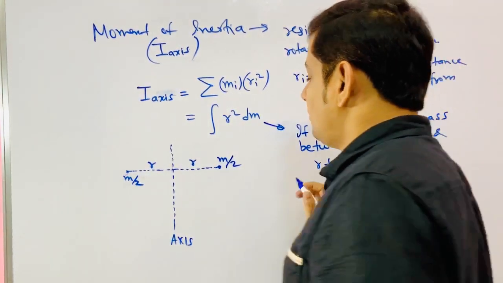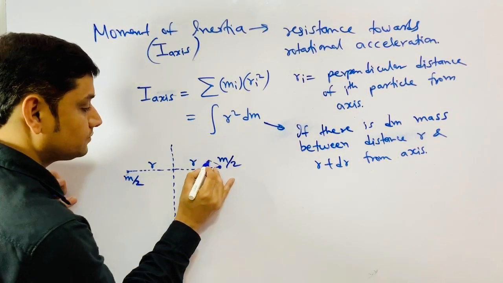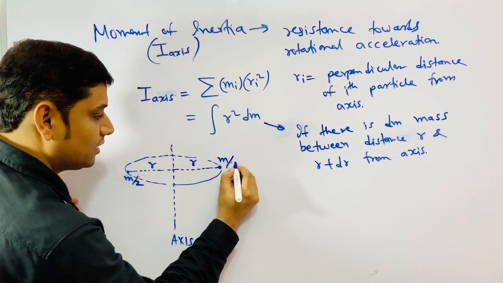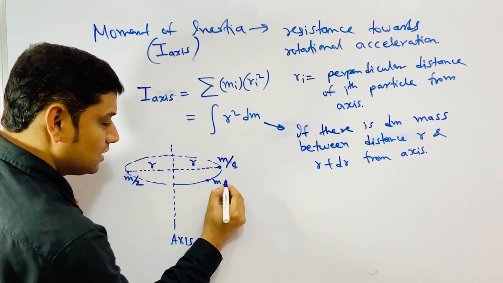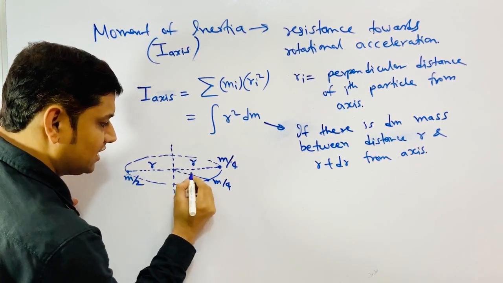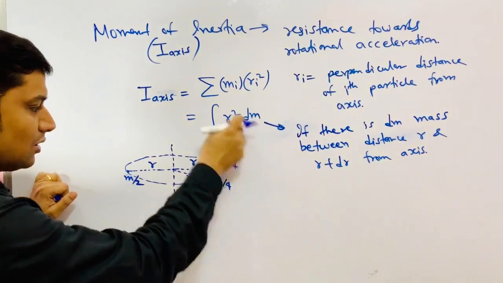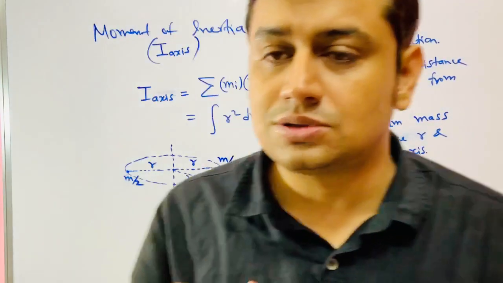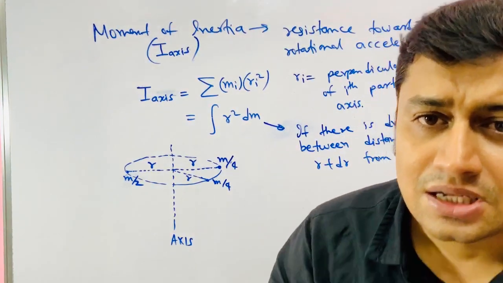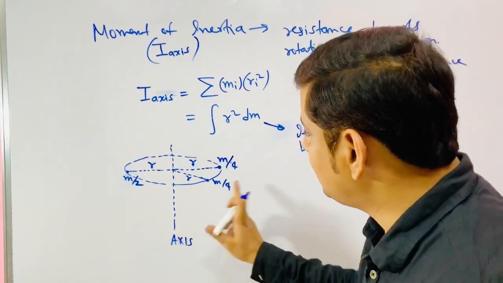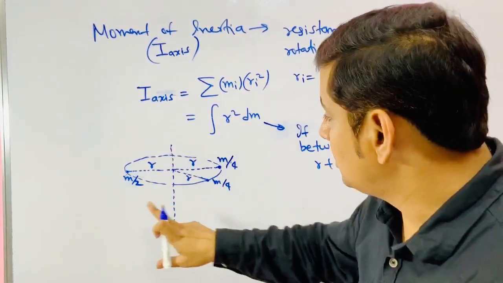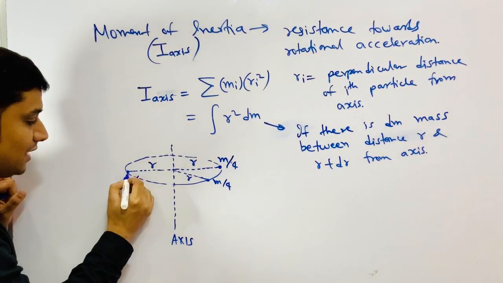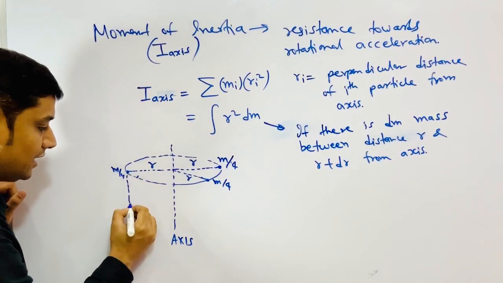Now on this ring of radius r, I put m by 4 here and m by 4 somewhere else, making 30 degrees. The total mass on this ring is m by 4 plus m by 4 plus m by 2. Still, the total mass at a distance r from this axis is m, so mr square. Now suppose I do it like this: I bring it slightly down, m by 4 here and m by 4 here.